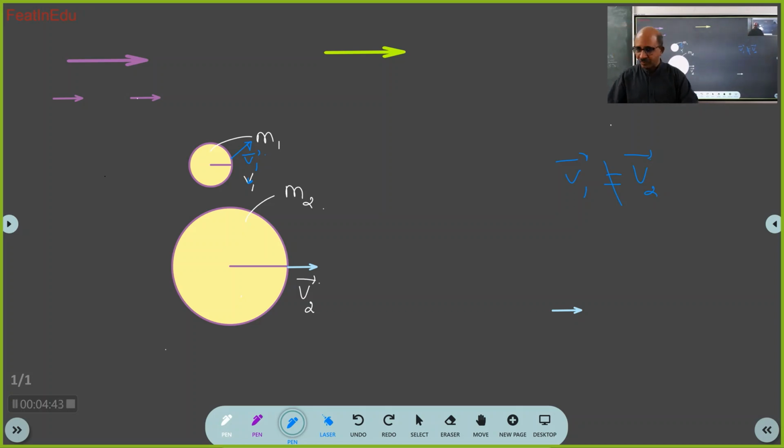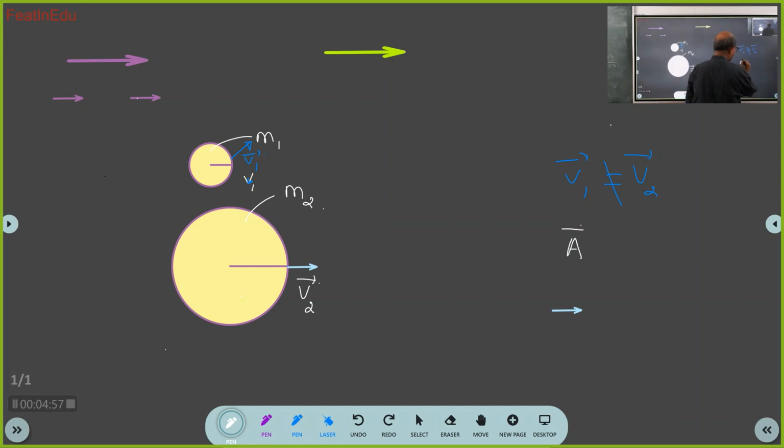So not only velocity, force vector, acceleration vector, any two vectors, if I say they are equal in general, okay? So how do I represent a vector? I represent a vector symbolically like this. What is A bar? Name of a vector. It is a vector. That means A bar is a physical quantity. Force, velocity, acceleration, all these are physical quantities. So A bar is a physical quantity which gets completely specified if you specify both its magnitude and direction.